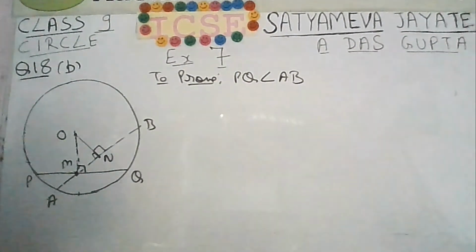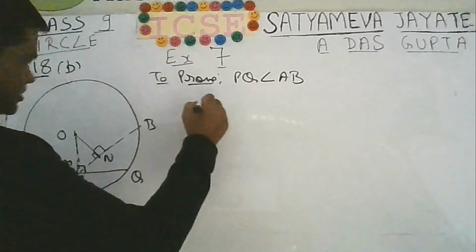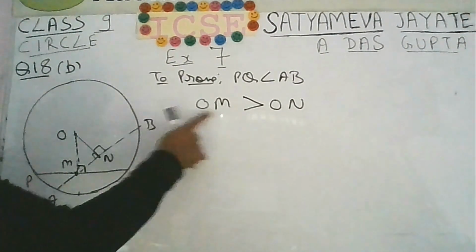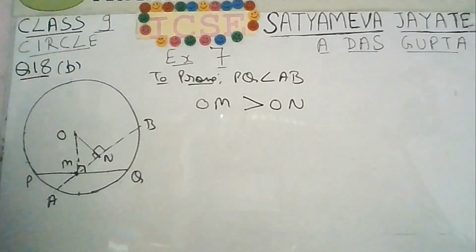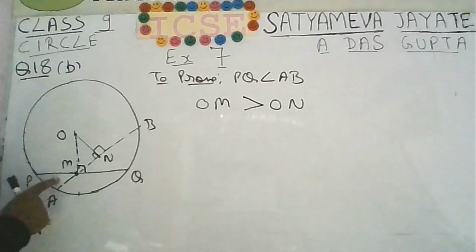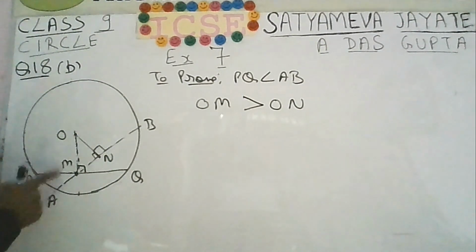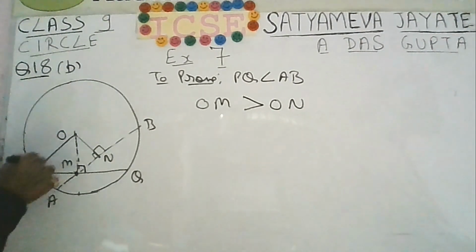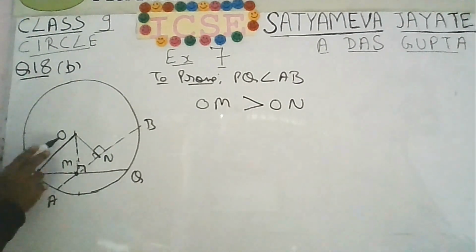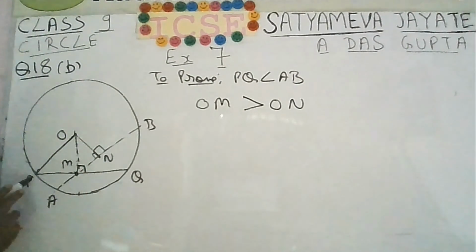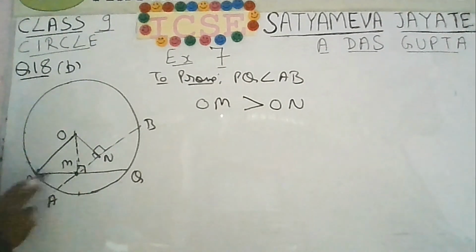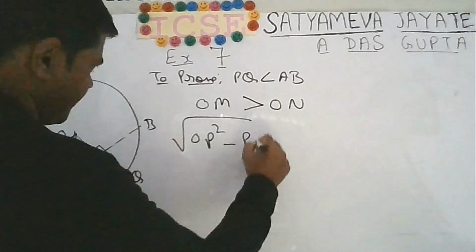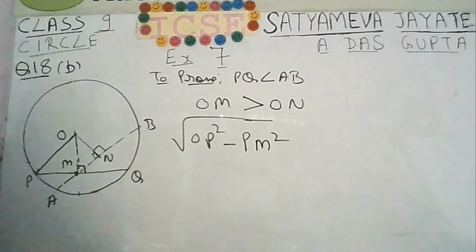Or if you want, you can proceed further also. If you want to proceed further, then you can substitute the values of OM and ON. So how can you get the value of OM? For OM, you will have to look at the triangle. You have to join O with P like this. Now triangle OMP is a right angle triangle. So using the Pythagoras theorem, what will be OM? OM will be under root OP square minus PM square.